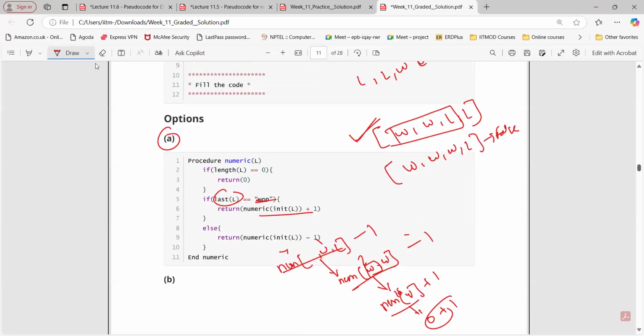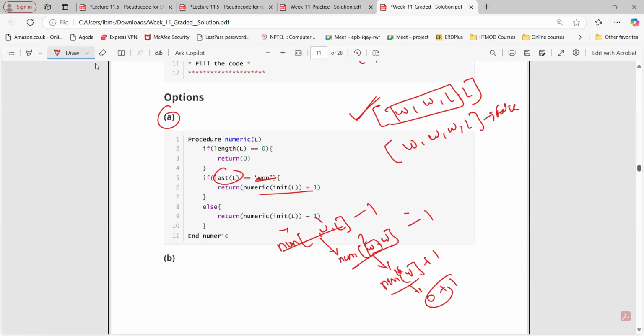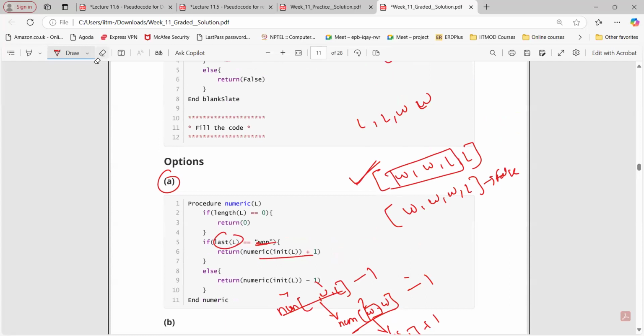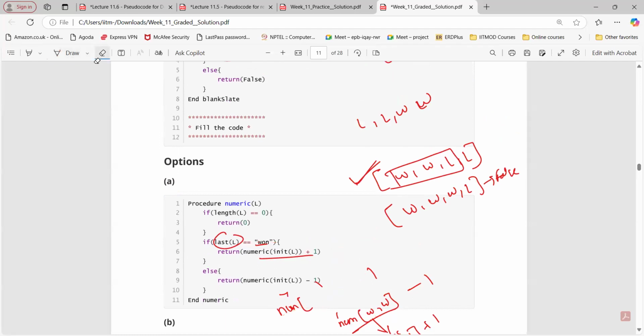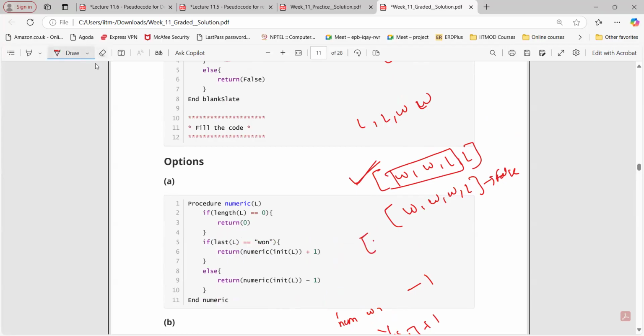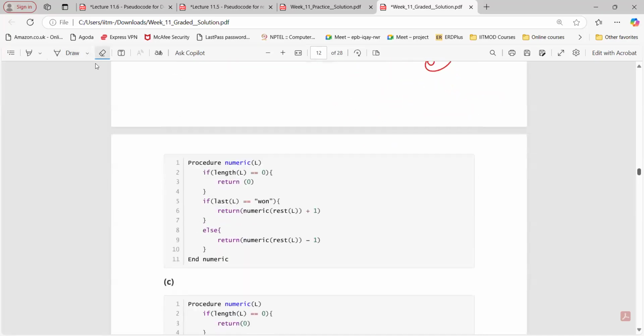Okay. So option A is correct here, right? You can try this as well, whether it is returning false or not. Instead of going for 4, you can simply go for W and L and W as well. Maybe it should give the same answer, right? So option A is correct, and similarly, you need to proceed for option number B.